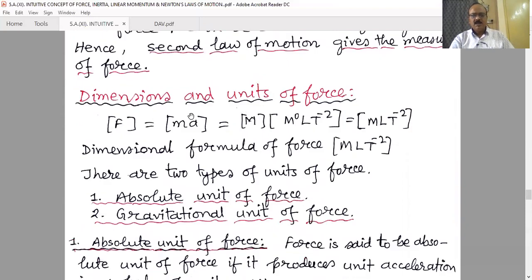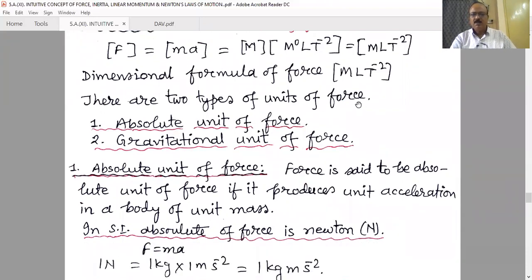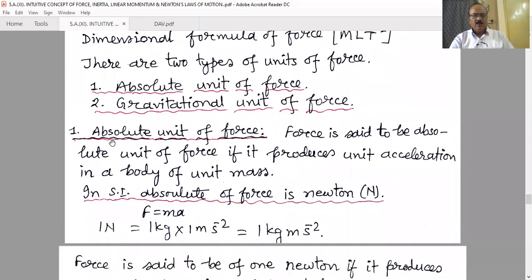Now, what are the dimensions and units of force? The dimensional formula of force, m into a, is M L T to the power minus 2. There are two types of units of force. Number one, absolute unit of force, and number two, gravitational unit of force. Number one, absolute unit of force. Force is said to be an absolute unit of force if it produces unit acceleration in a body of unit mass.